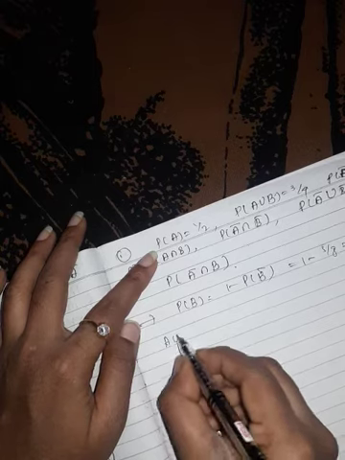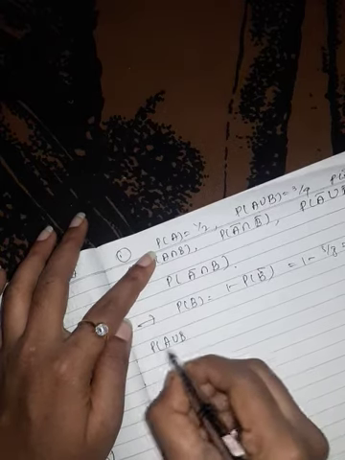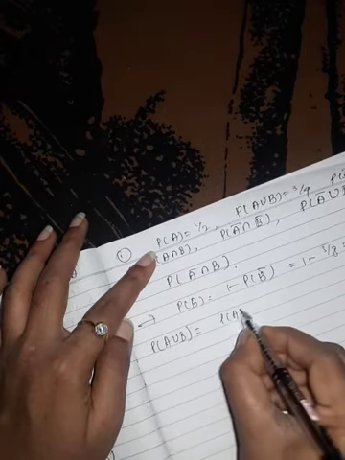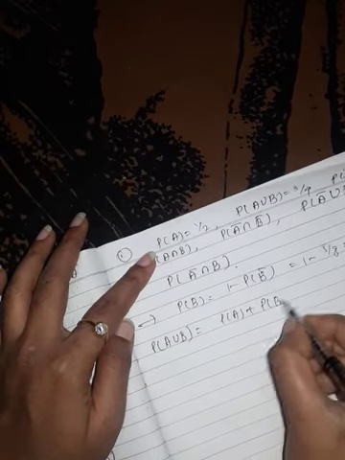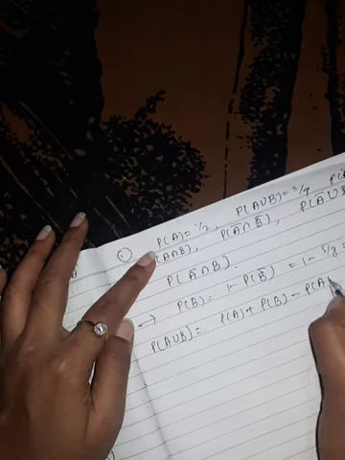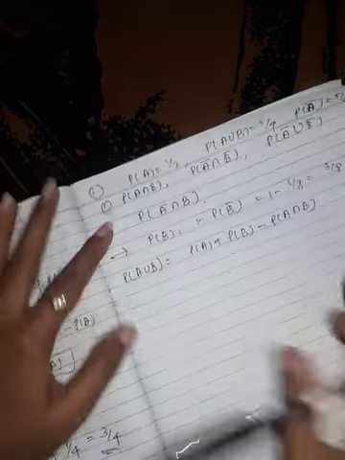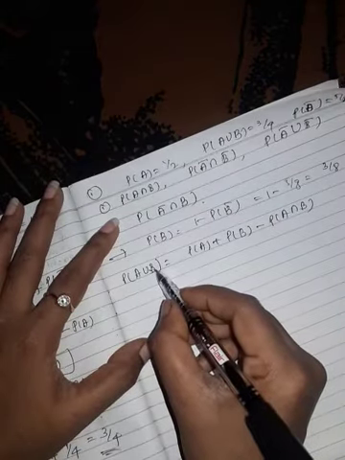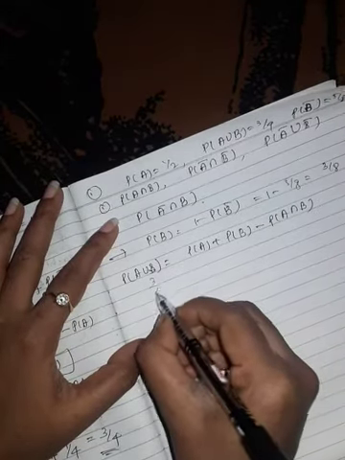Now we know that probability of A union B can be written as probability of A plus probability of B minus probability of A intersection B. Probability of A union B is what here? 3 by 4.